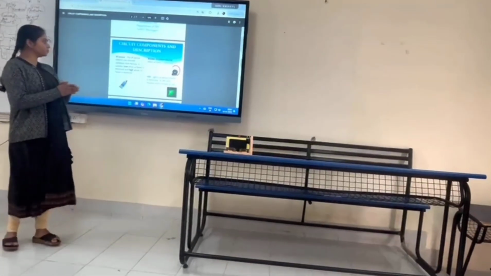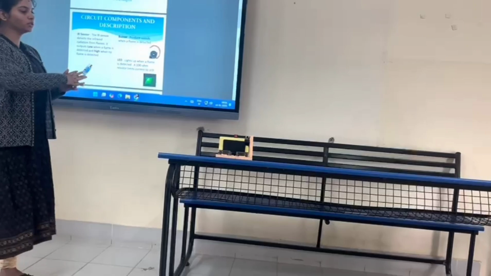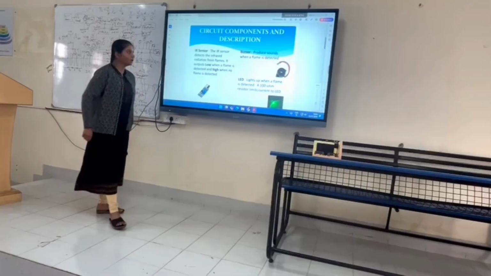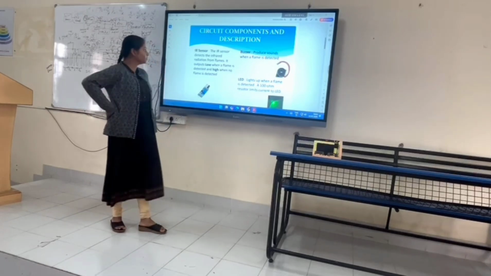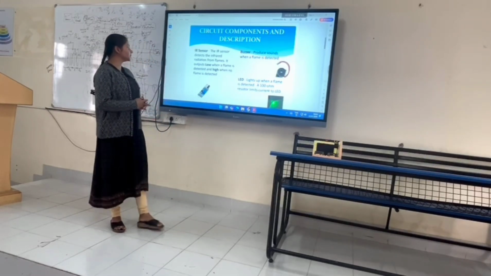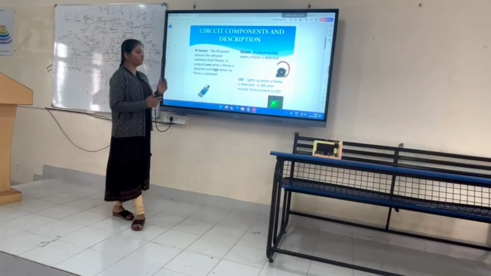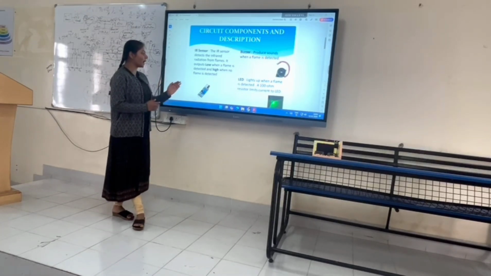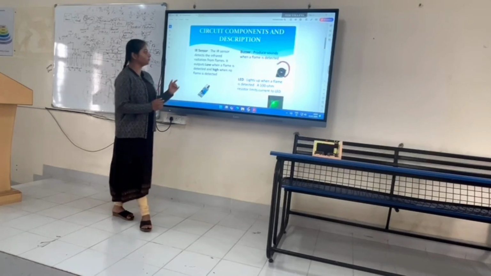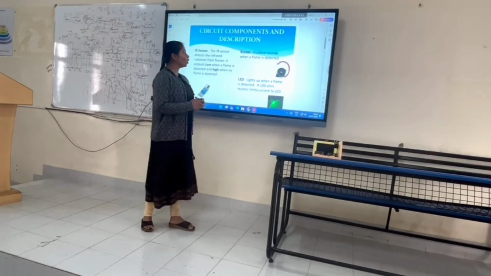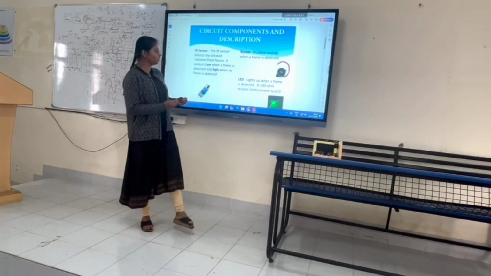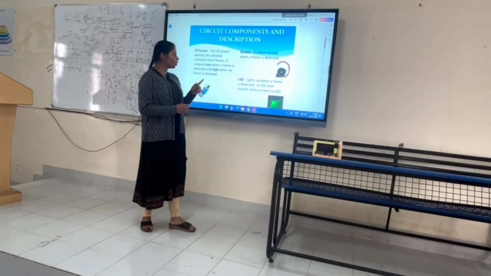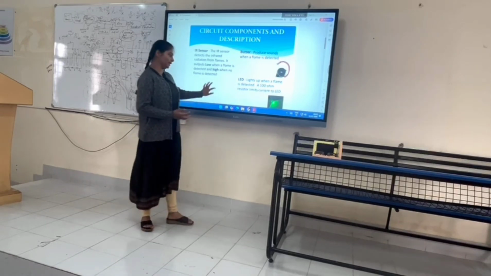Components and description. Next, moving on to the components of the project: the IR sensor, buzzer and LED light. The IR sensor detects the infrared radiation from flames. It outputs low when a flame is detected and high when no flame is detected. The buzzer produces sound when a flame is detected. The LED lights up when a flame is detected. A 100 ohm resistor limits the current in the LED.